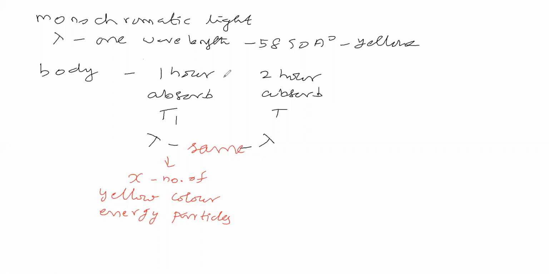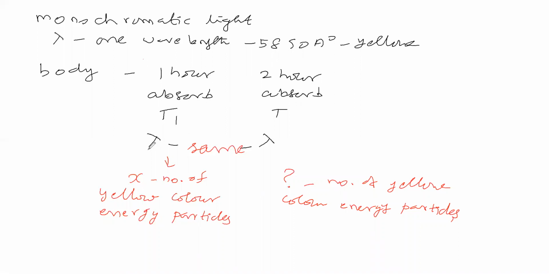So the body continuously absorbed these energy particles for 2 hours. Now how many yellow color energy particles has the body absorbed? Here some number of yellow color energy particles were absorbed by the body in 2 hours.